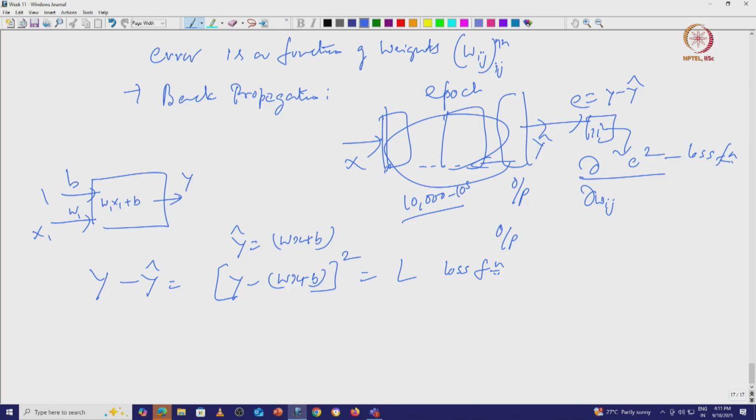So, I want a gradient delta L by delta W. This is only one weight, we will do for multiple weights. So, which is delta of delta W of Y minus Wx minus B the whole square.